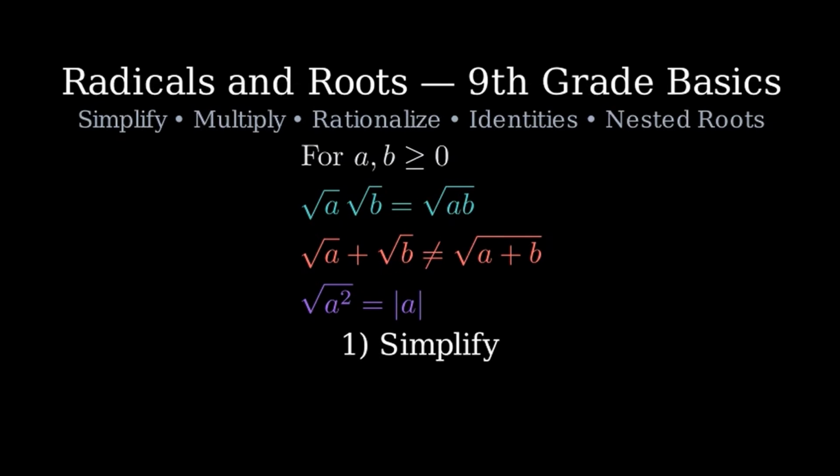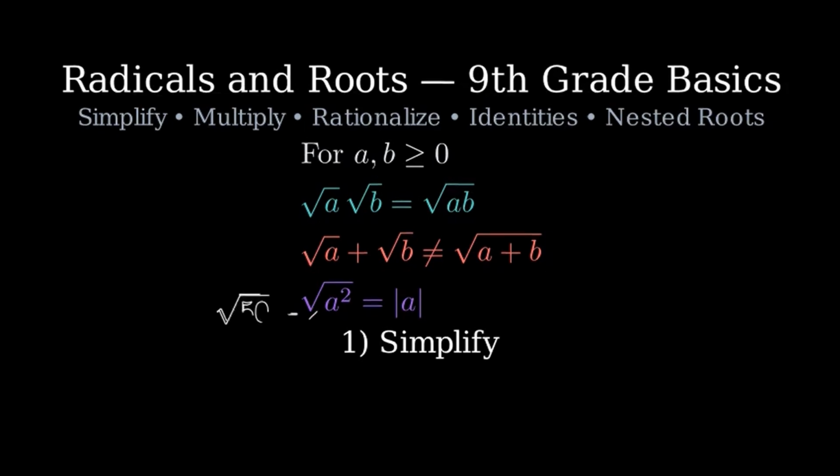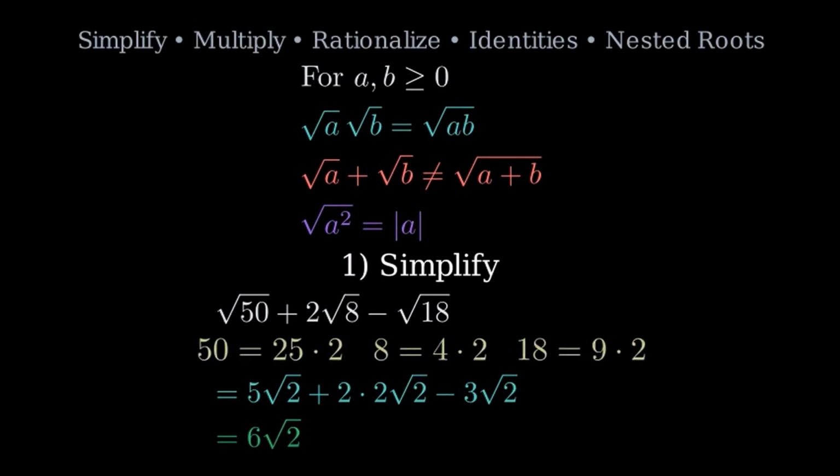1. Simplify by pulling out perfect squares. We look for factors like 4, 9, 16, or 25 inside the radical. Part A. Square root of 50 plus 2 times square root of 8 minus square root of 18. Factor each radicand as a perfect square times the rest. 50 is 25 times 2, 8 is 4 times 2, and 18 is 9 times 2. Then pull out the square roots. 5 root 2 plus 2 times 2 root 2 minus 3 root 2. Combine like terms to get 6 root 2.